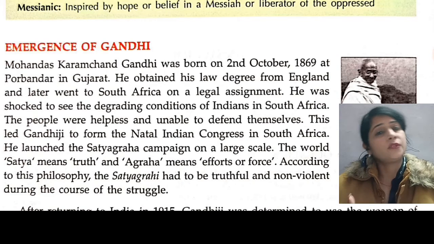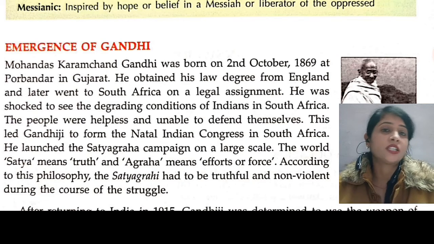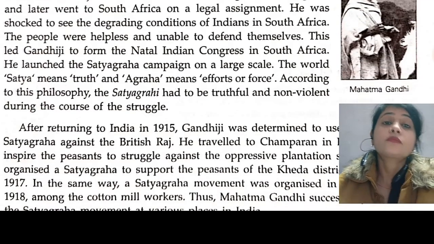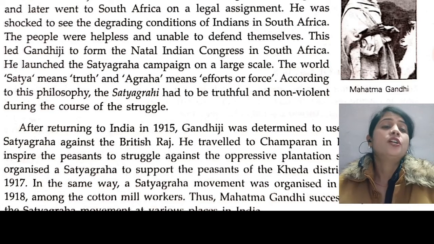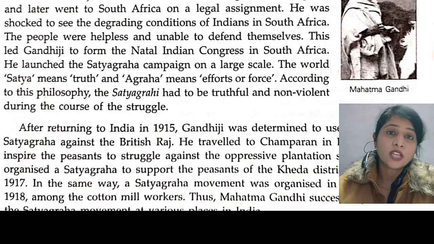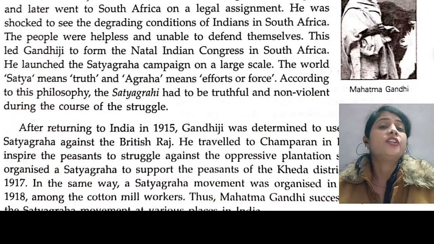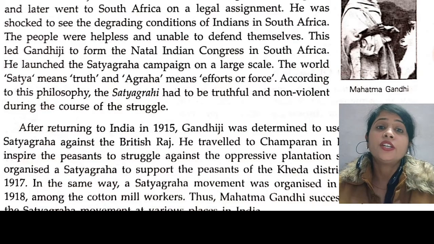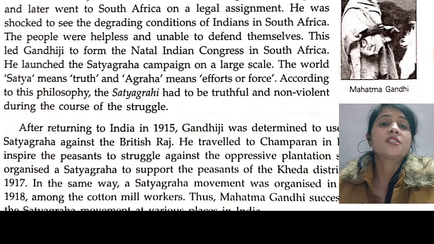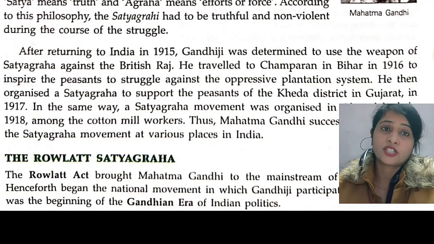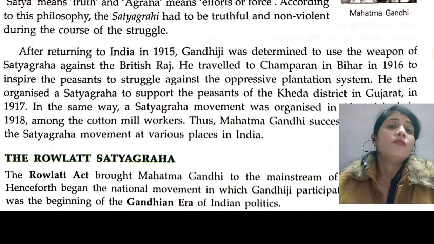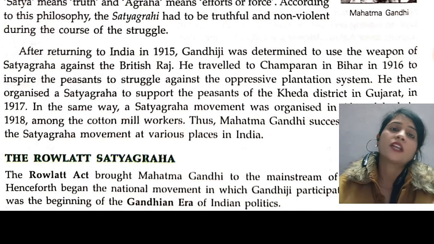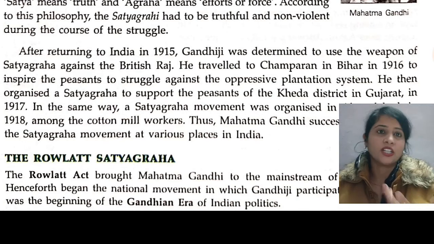After the South African Satyagraha, the Indians were given rights in society. After that, he returned to India. Gandhiji was determined to use Satyagraha against the British Raj. When he returned to India, he took up the Satyagraha weapon against the British Raj.